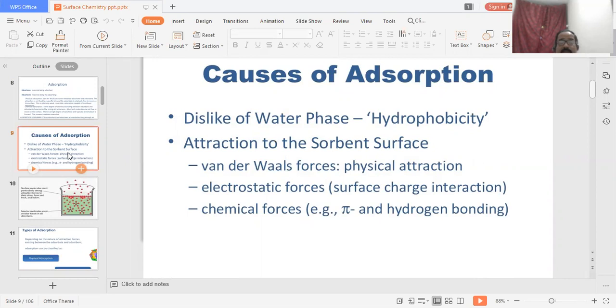So dislike of the water phase means hydrophobicity, attraction to the solvent surface. Van der Waals force means physical attraction, electrostatic force means surface charge interaction, and chemical force is like pi and hydrogen bonding.